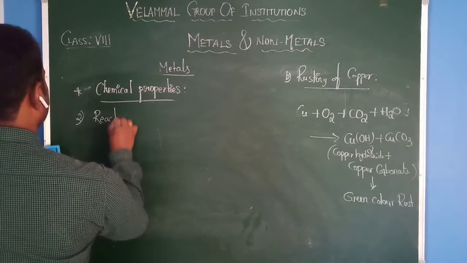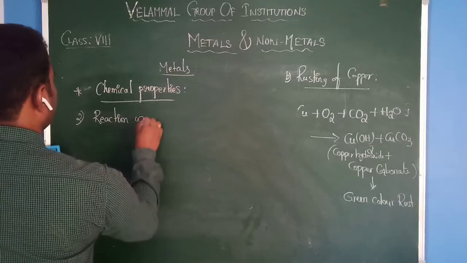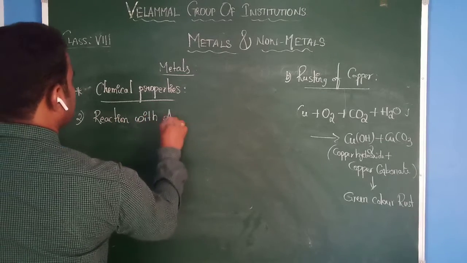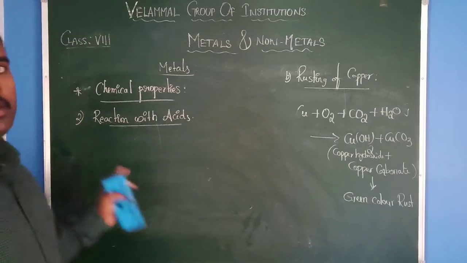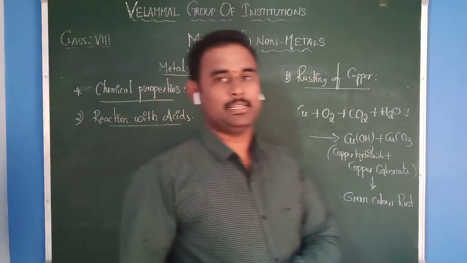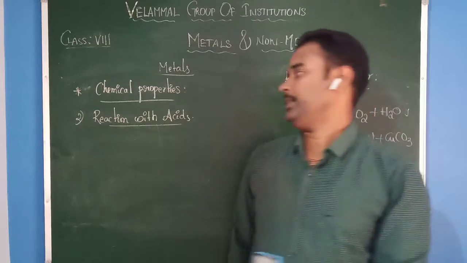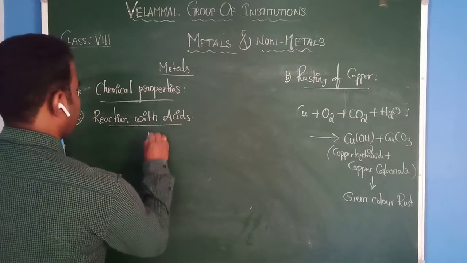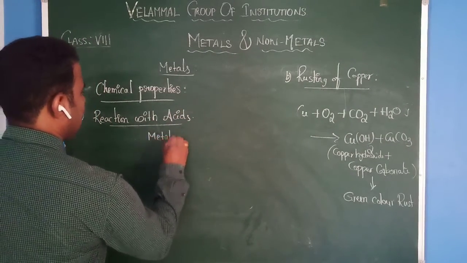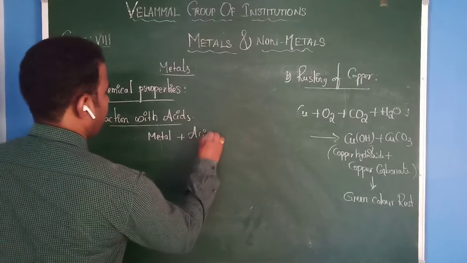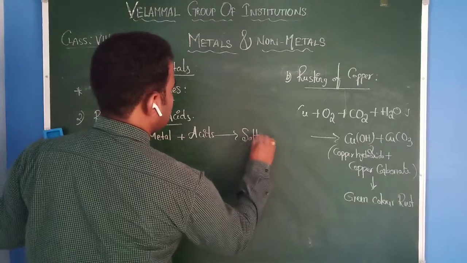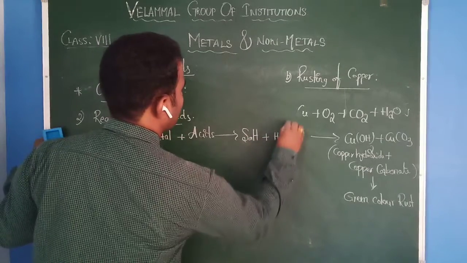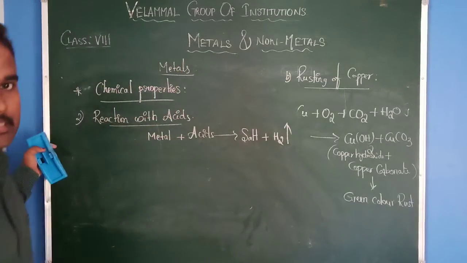Reaction with acids. That means if metals react with acids, what will happen? Metal plus acid produces salt plus hydrogen gas.